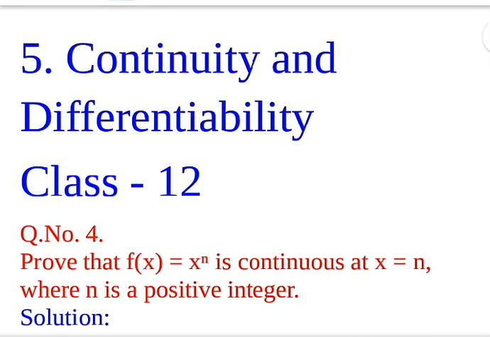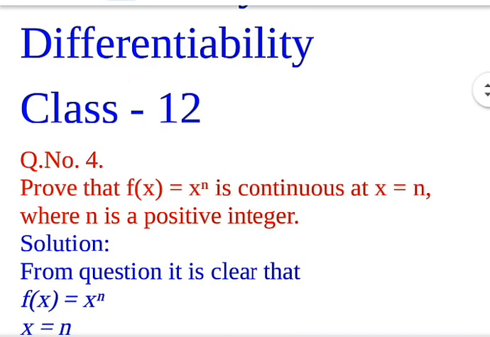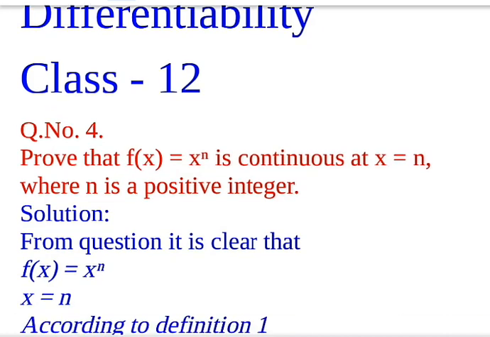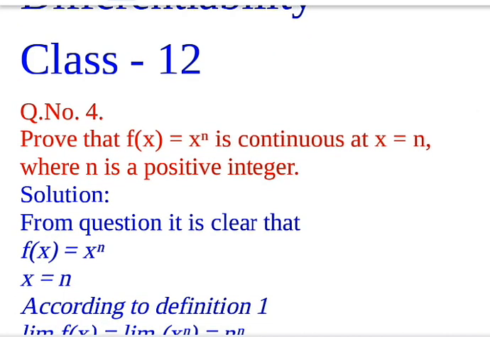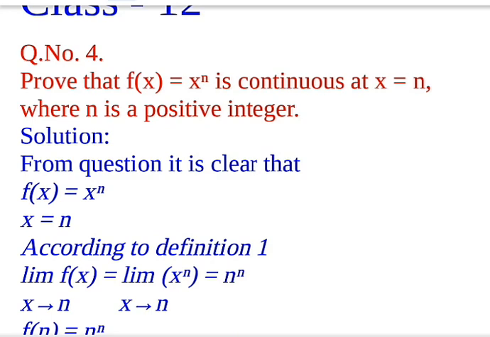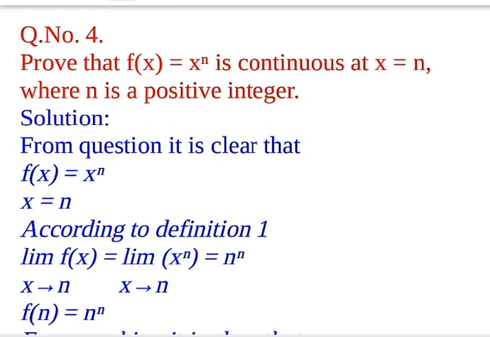Once again I repeat, prove that function f(x) equal to x to the power n is continuous at x equal to n, where n is a positive integer. Solution: from the question it is clear that f(x) equal to x to the power n and x equal to n. According to definition 1, limit of the function as x tends to n equal to limit of x to the power n as x tends to n equal to n to the power n.